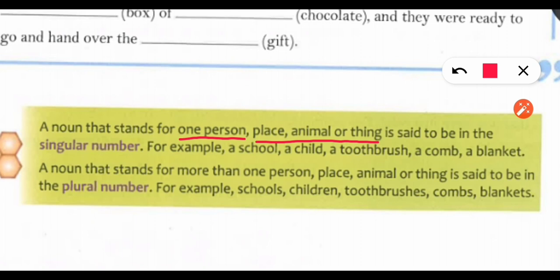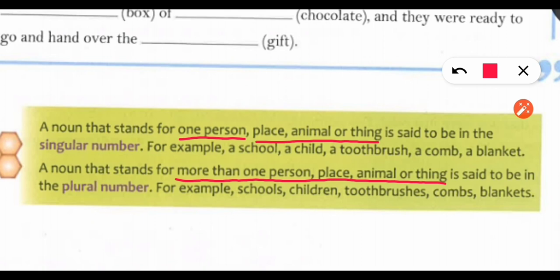Just see here properly and keep it in mind. For example, schools, children, toothbrushes, combs and blankets. So in plural number we always talk about more than one.